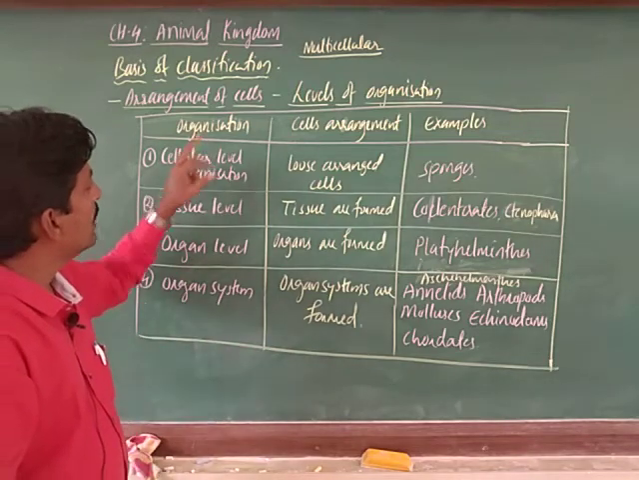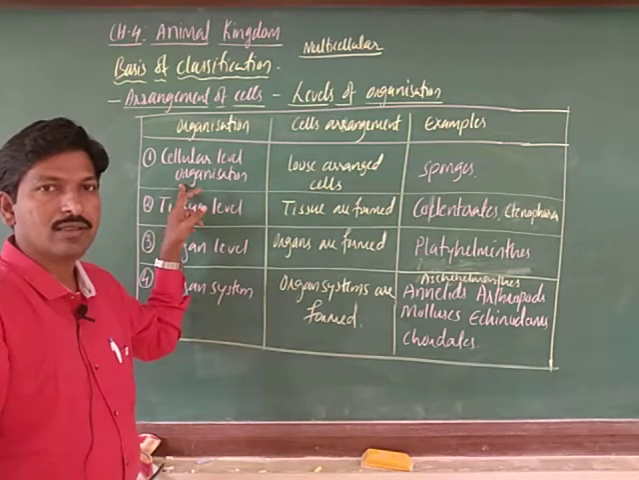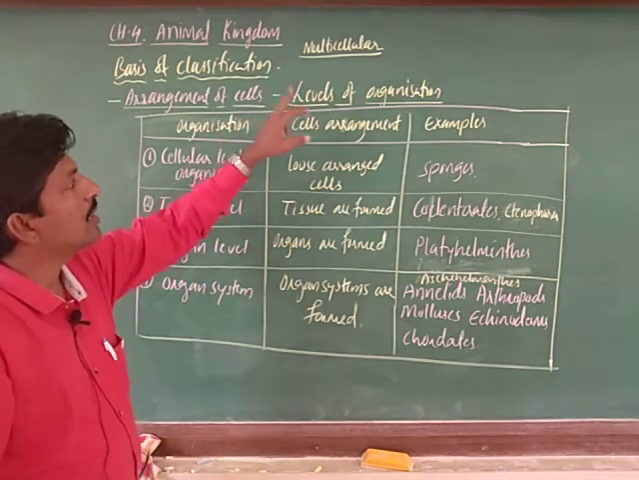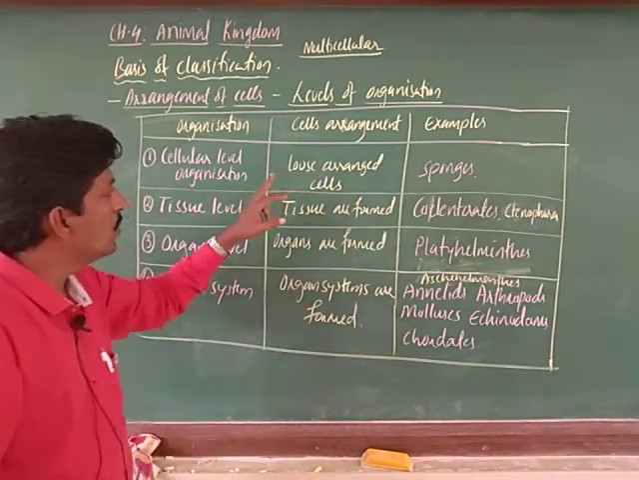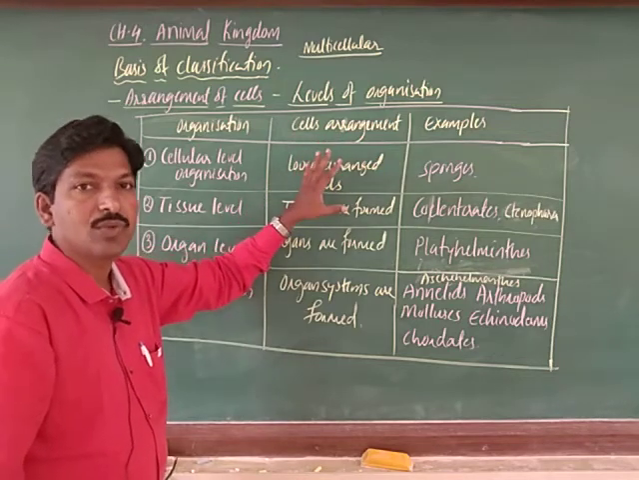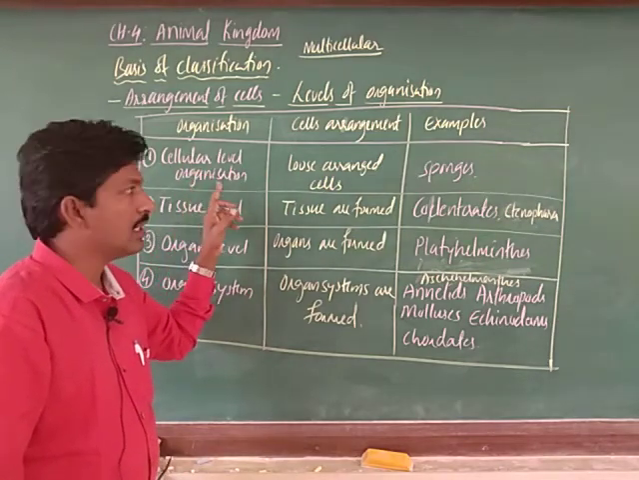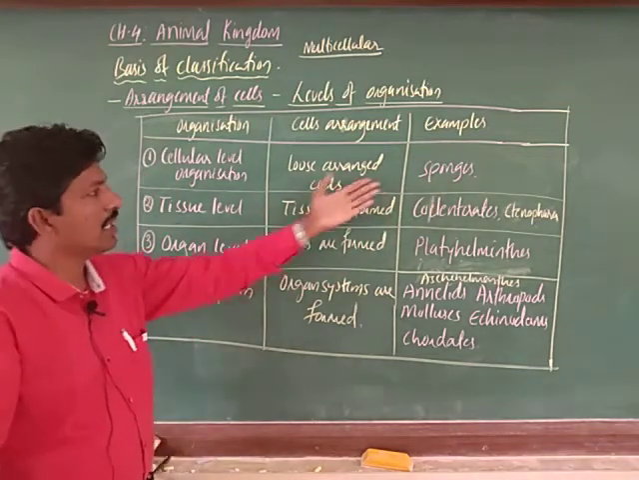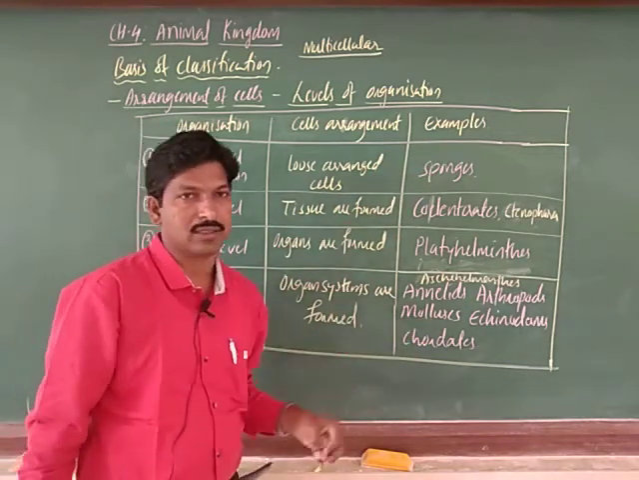See the organizations I have taken here. The cellular level of organization is the primitive type of organization. The single cell itself is performing its function, but it is not even multicellular, as I explained. That is sponges. Sponges show loosely arranged cells, which do not become a tissue, understood. That is the cellular level of organization, observed in sponges. We will discuss these phyla in later detailed characters.